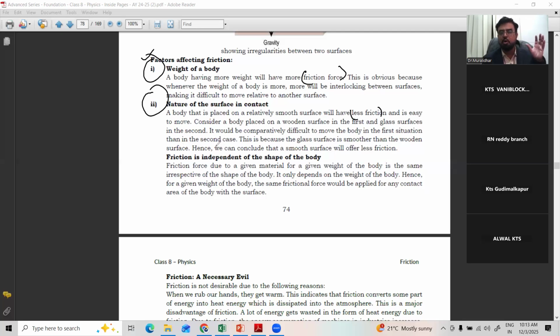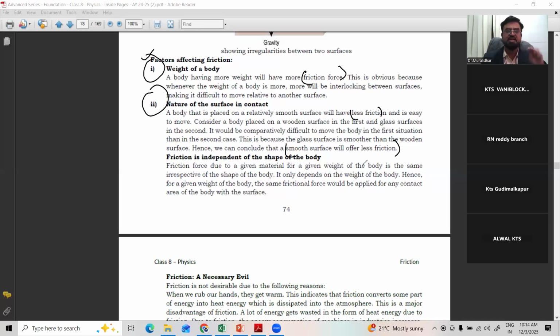So, when you place the body on glass, you can easily move it. But on wood, more effort is required, because wood is a rough surface and the frictional force is more. This is because the glass surface is smoother than the wooden surface. Hence, we can conclude that a smooth surface will offer less resistance when compared to a rough or hard surface.